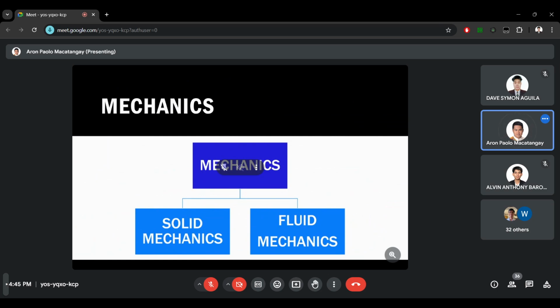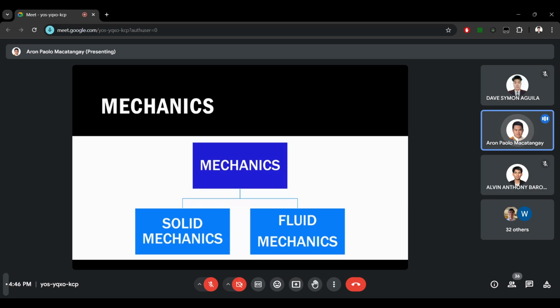Okay, fluid mechanics is just the same. F equals ma, but now applied to objects in liquid and gas states. So examples of this: water flowing in the river, or maybe water flowing down your faucet, or maybe rain falling from the sky, or air being blown by the electric fan.